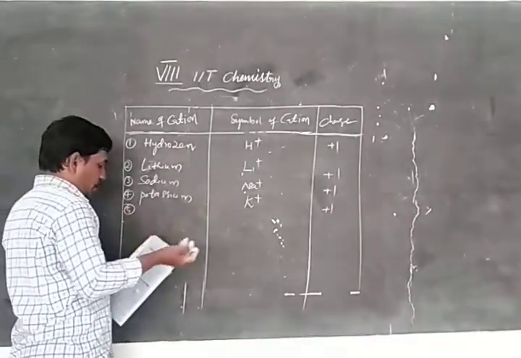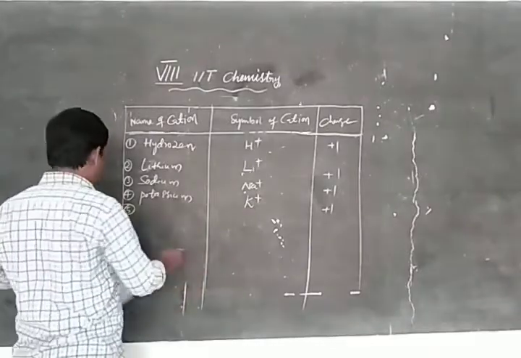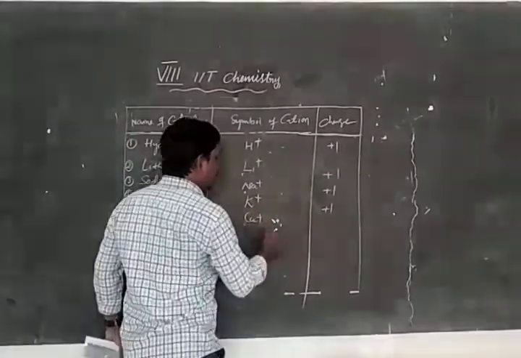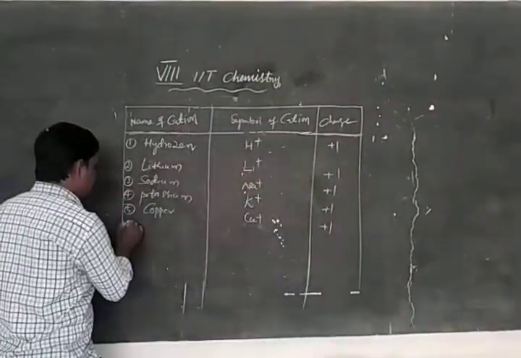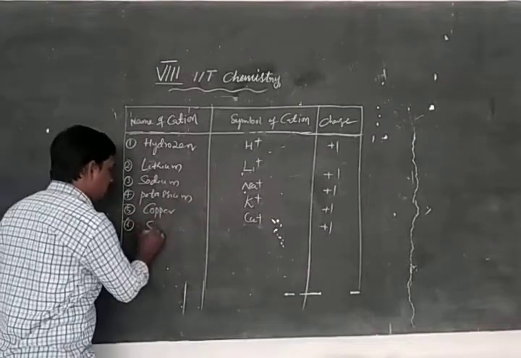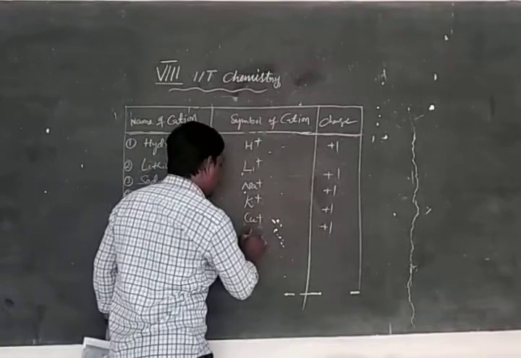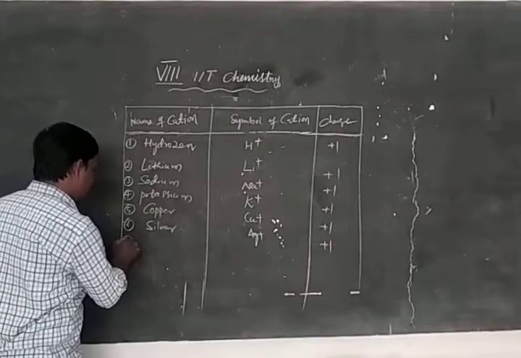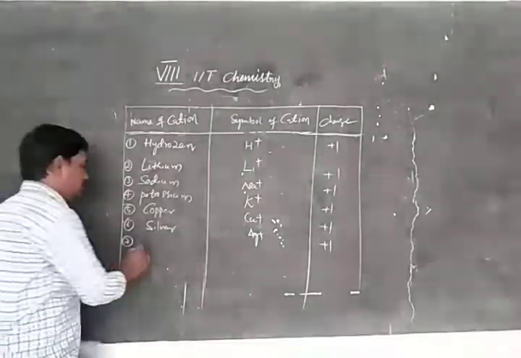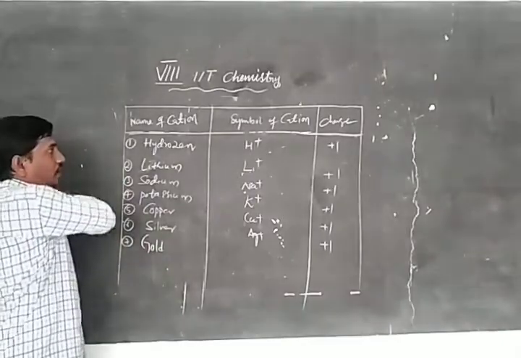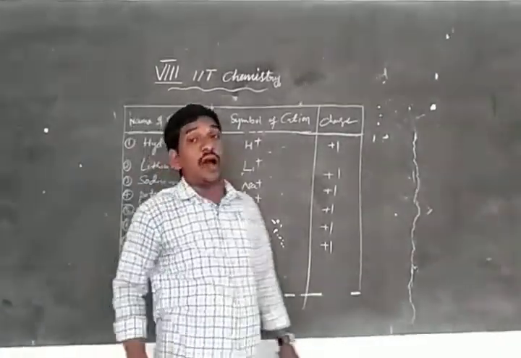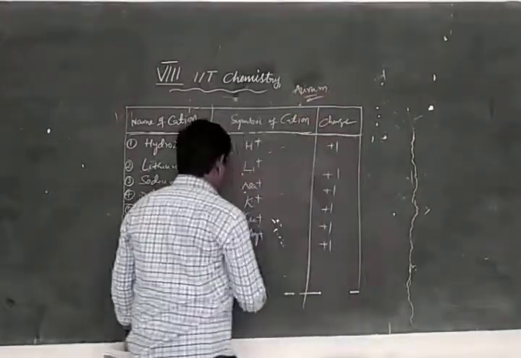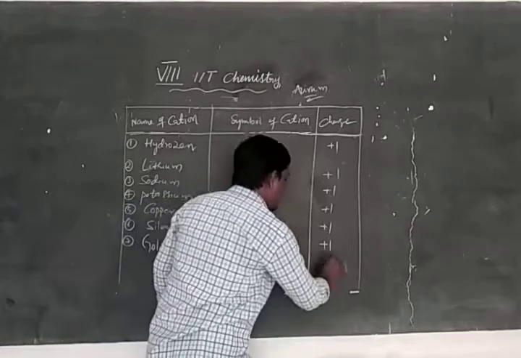Rubidium, Rb plus 1, and copper, Cu plus. Next, silver, Ag plus 1. And gold, from the Latin word aurum, Au plus 1.